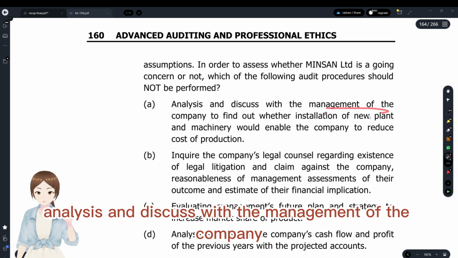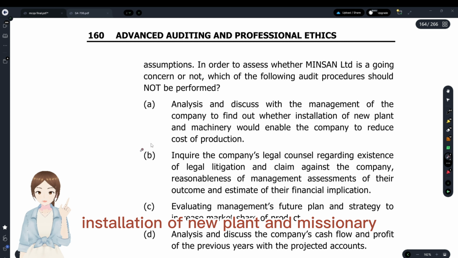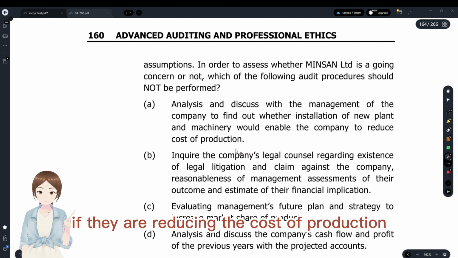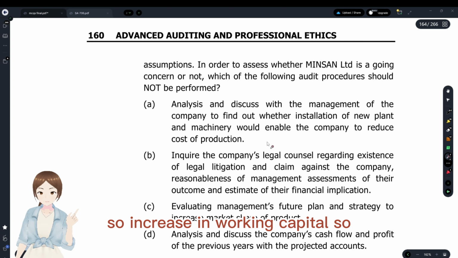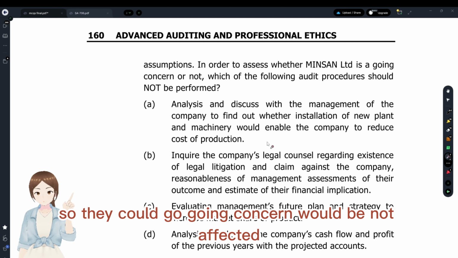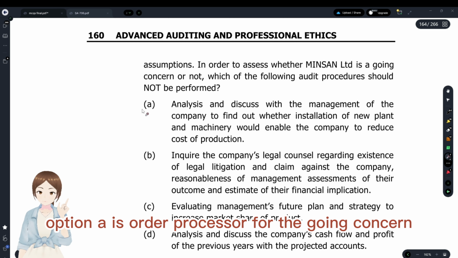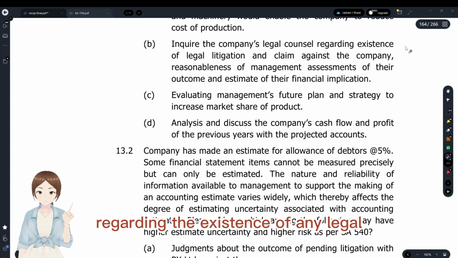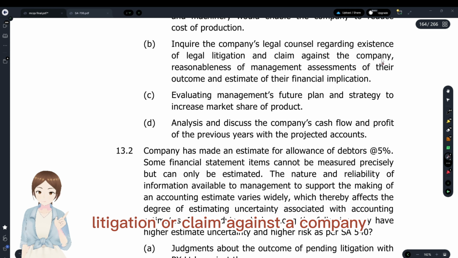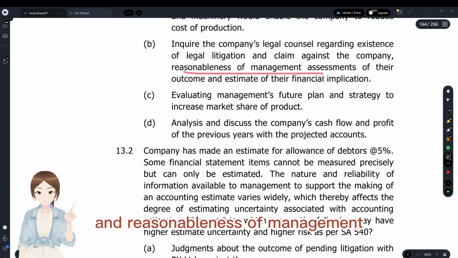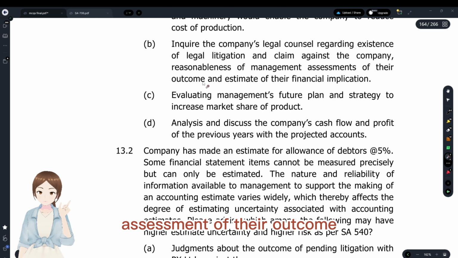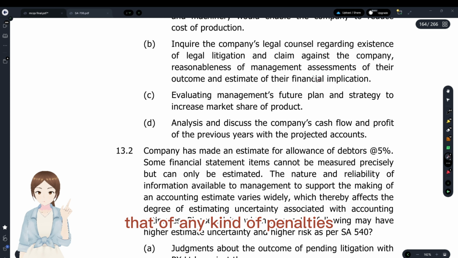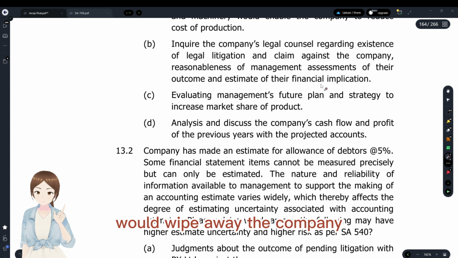Analyze and discuss with the management of the company to find out whether installation of new plant and machinery would enable the company to reduce the cost of production. If they are reducing the cost of production, they are reducing the cash outflow, so there is an increase in working capital. So going concern would not be affected. So option A is an audit procedure for the going concern. Inquire of the company's legal counsel regarding the existence of any legal litigations or claims against the company and the reasonableness of management's assessments of their outcome, and estimate their financial implication. Yes, this is a very good audit procedure, as any kind of penalties could wipe away the company.